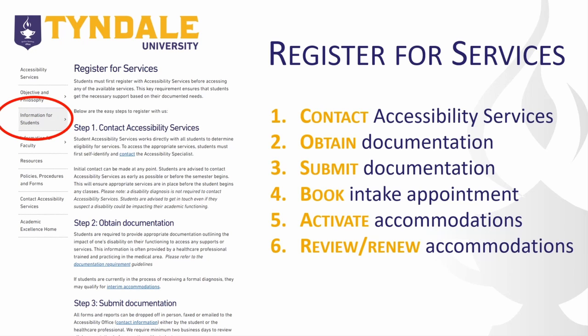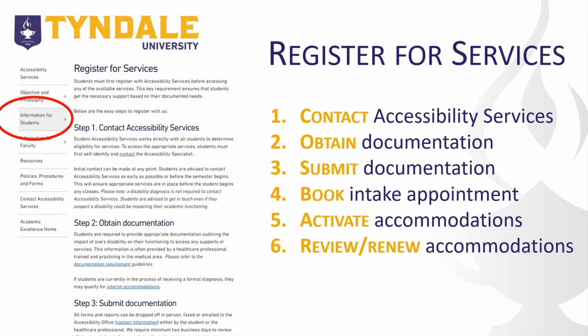The next slide in this video will outline the types of documentation accepted. Step 3 is to submit your documentation. You can send it to the contact emails that were listed previously. Step 4 is to book an intake appointment with accessibility services to go over the procedures and policies. Step number 5 is to activate your accommodation plan. You will review your individualized accommodation plan with the accessibility specialist to approve and activate the plan.